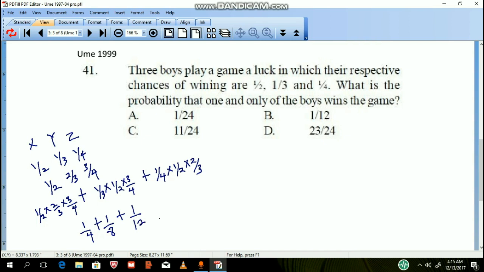So the LCM of these will be 24. This in this, that will be 6, plus this in this, that will be 3, plus this in this, that will be 2. So we will be having 11/24, which will be option C.